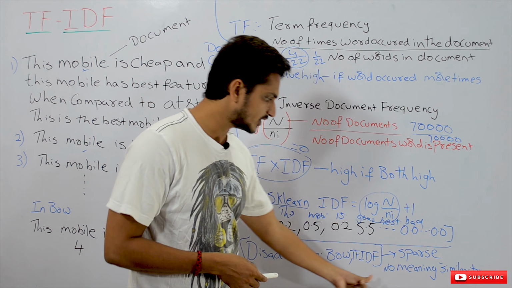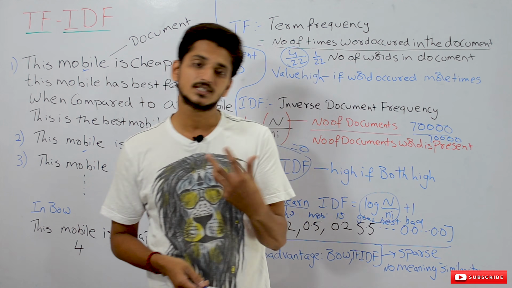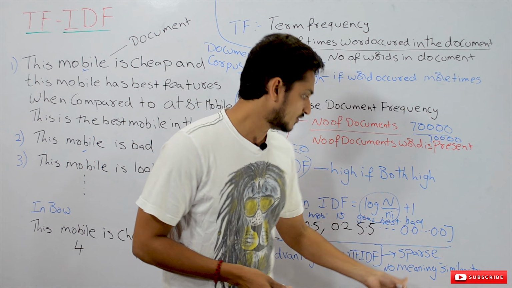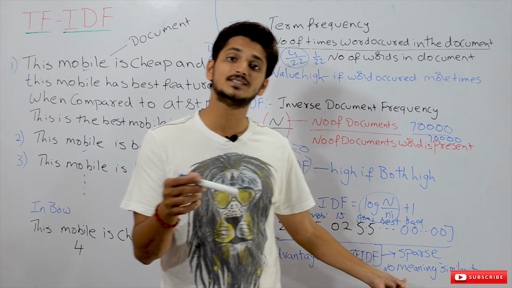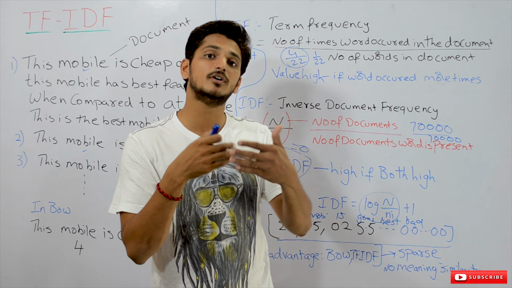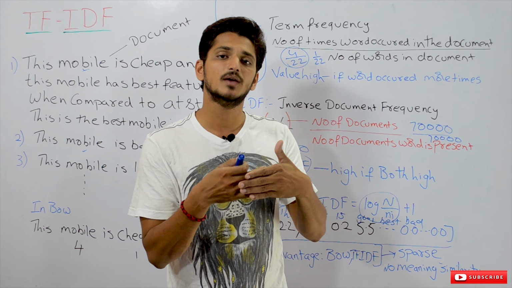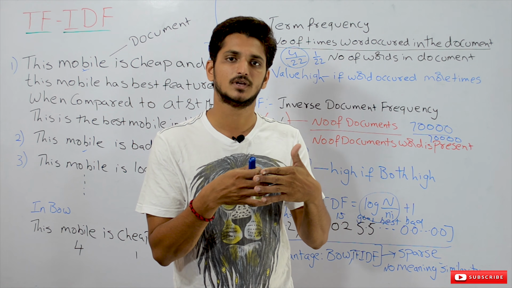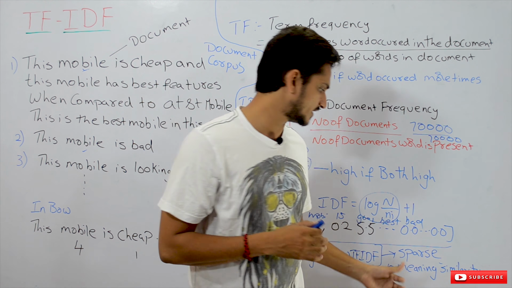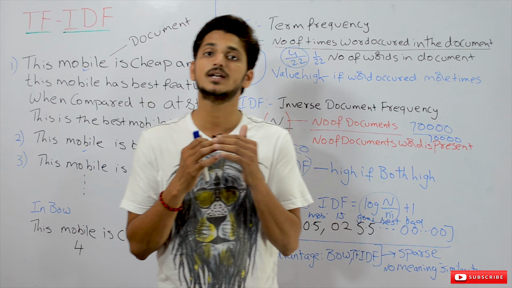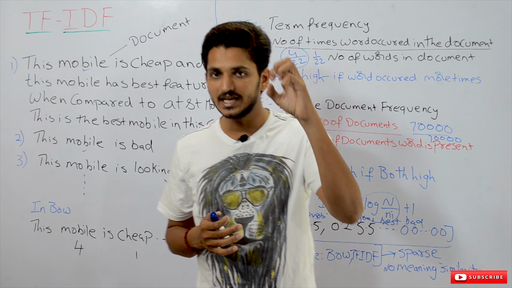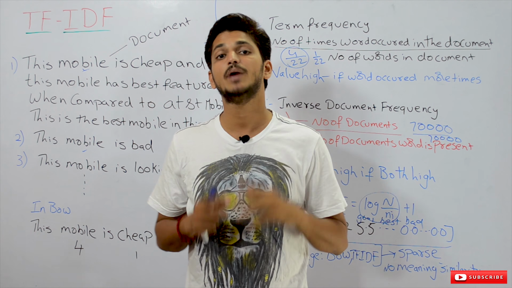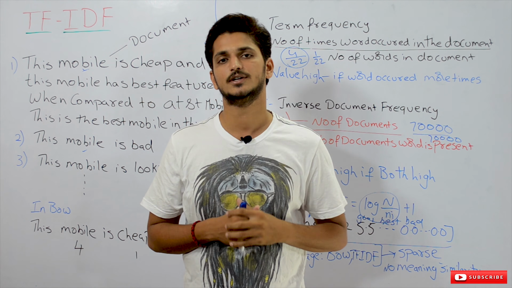And the second disadvantage we get here is, in our last class we already discussed, semantic similarity between the words is not considered by bag of words. The same thing happens here. TF-IDF is also not considering the semantic meaning of the words, the semantic similarity of the words.